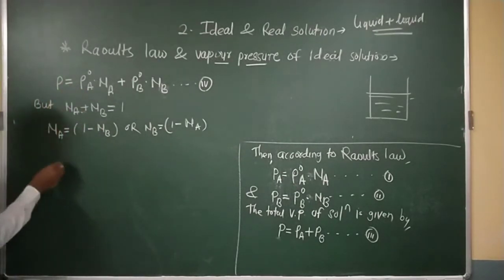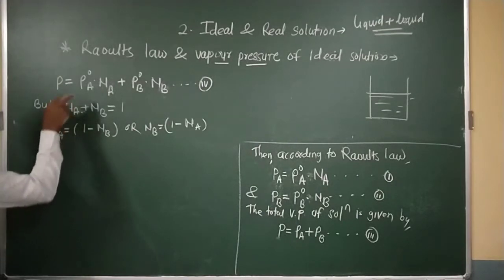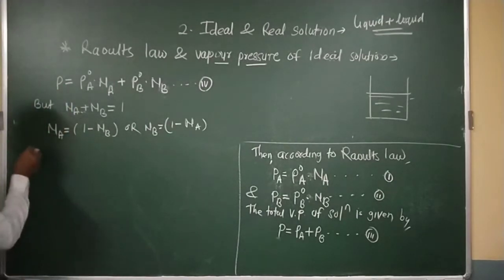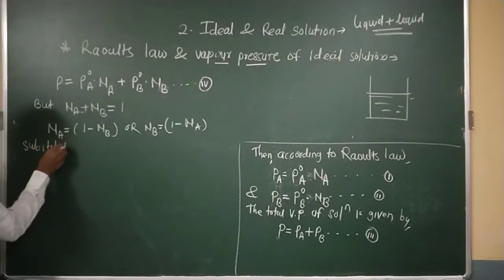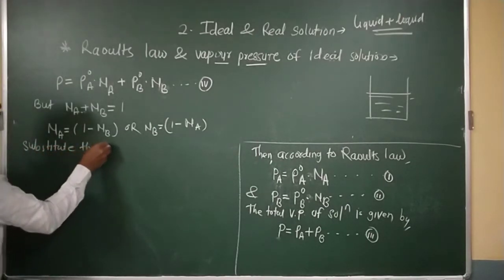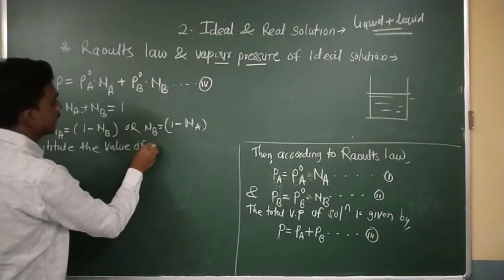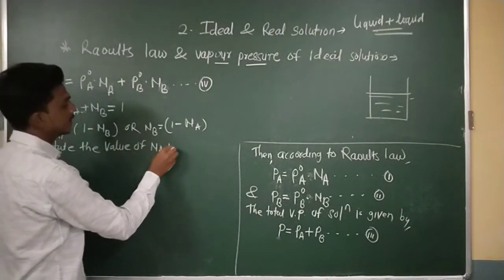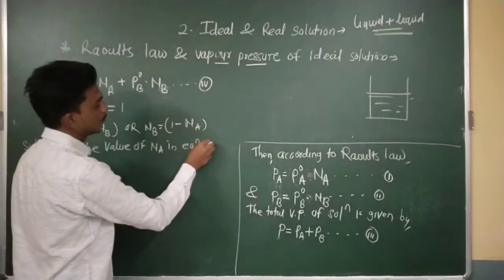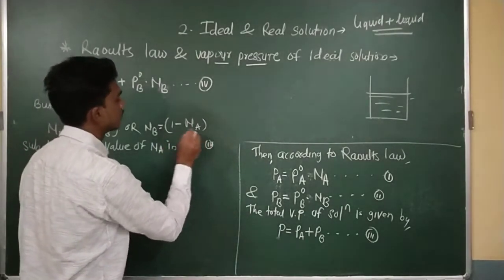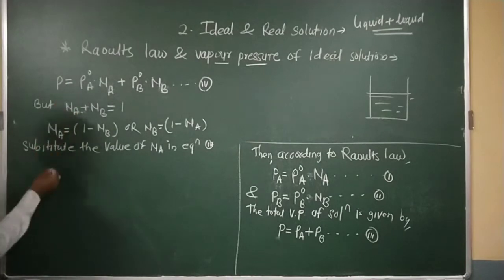So by substituting the value of XA in equation number four, I am writing: substitute the value of XA in equation four. What do we get?